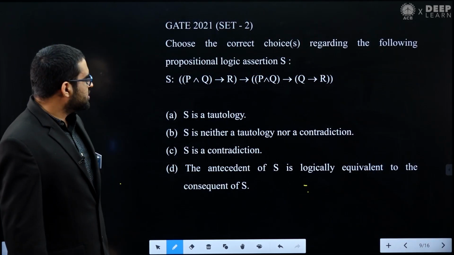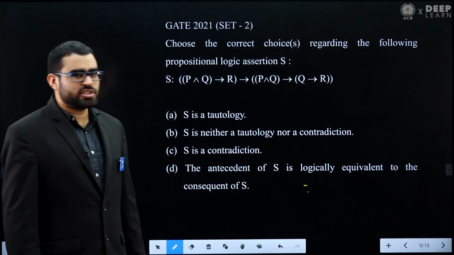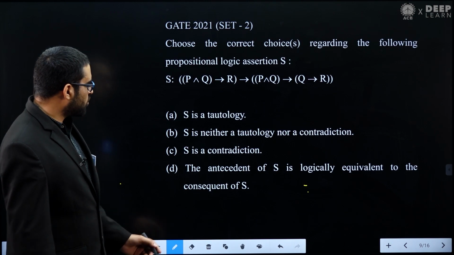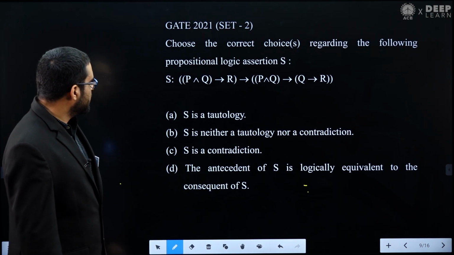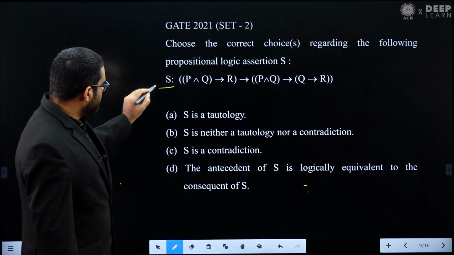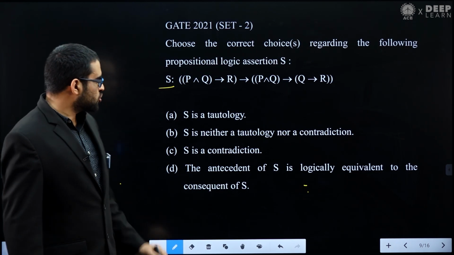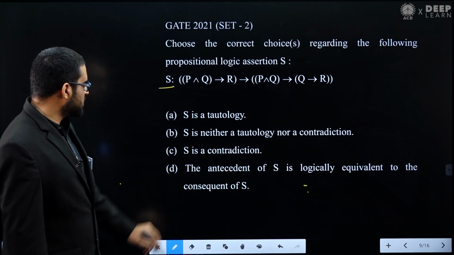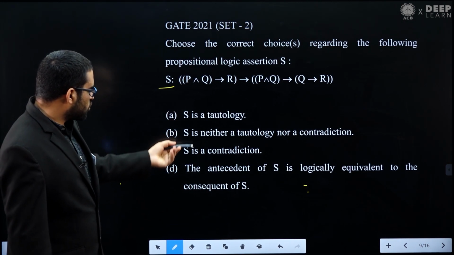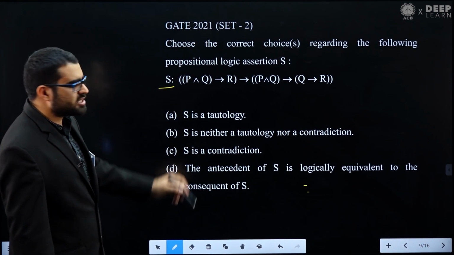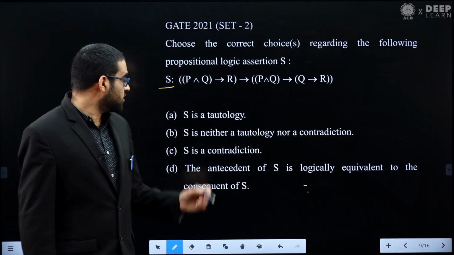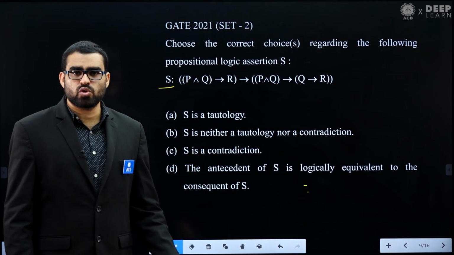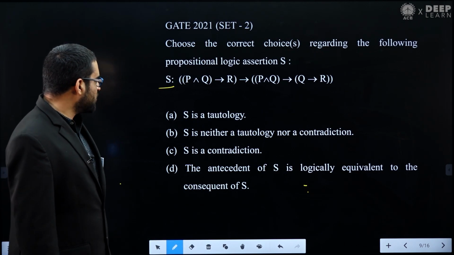Okay, let's solve this question. This is a GATE 2021 set 2 question from propositional logic. One formula is given to us. You can see this is an implication statement S, and he is asking whether this formula S is a tautology, contradiction. So this type of question.